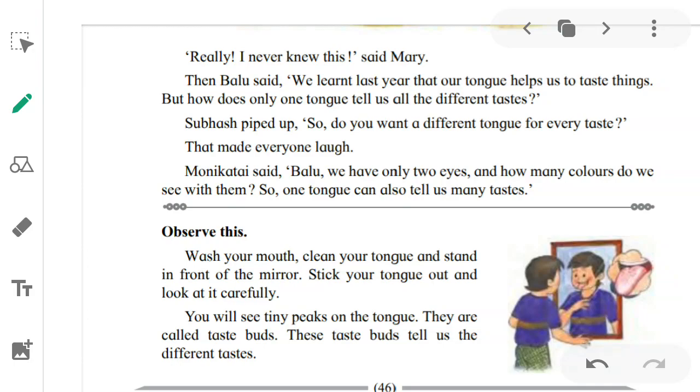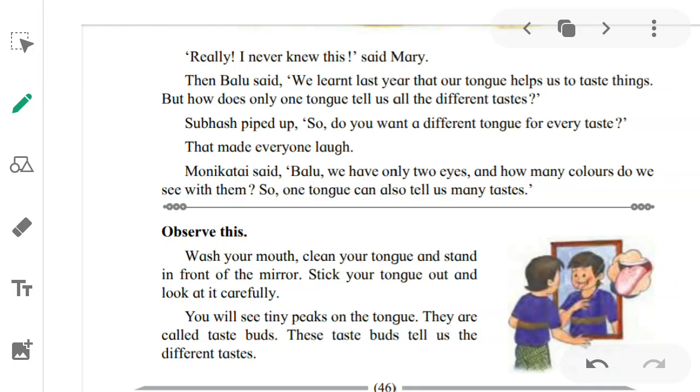Subhash piped up, meaning spoke out and spoke up. Subhash spoke up. So do you want a different tongue for every taste? What is she saying? Do you want a different tongue for every taste? How is it possible? How can a single mouth hold so many tongues? Is it possible? No. That made everyone laugh. Of course, everyone will laugh over this.